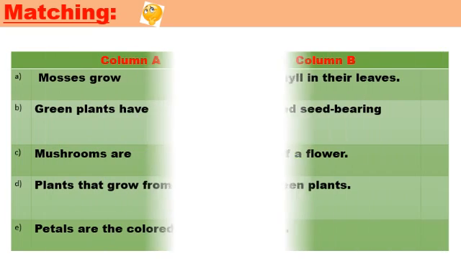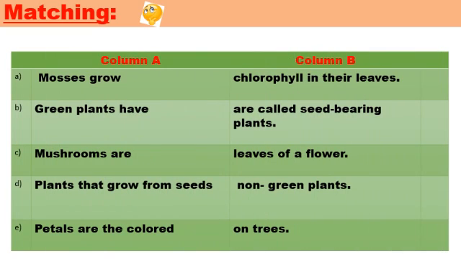Now let's start matching. We will match column A with column B. Number A, mosses grow. We will match this from column B. Chlorophyll in their leaves, it is not right.